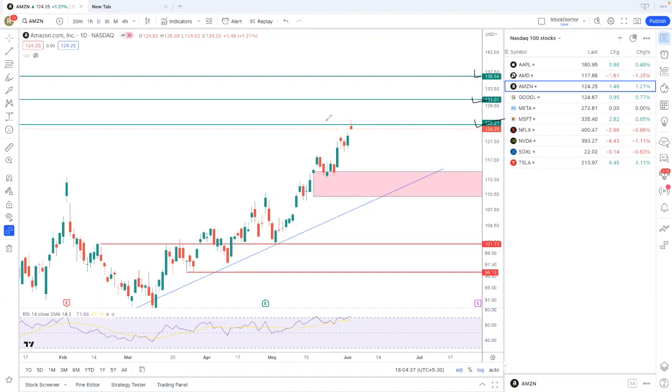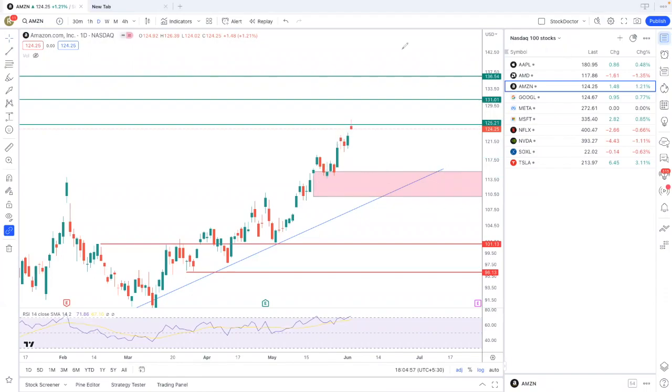The possibility is that this is a kind of inverted hammer pattern. Okay, so when you see an inverted hammer pattern at the top, there are chances the stock should correct. So where can the correction come? Correction can come till 120 and 116 or 115, till this level.